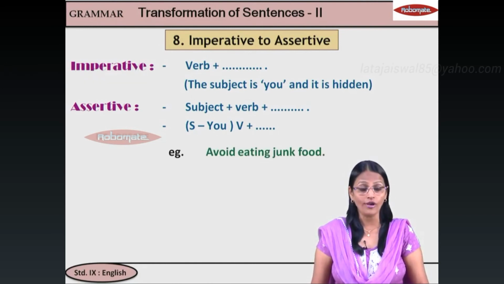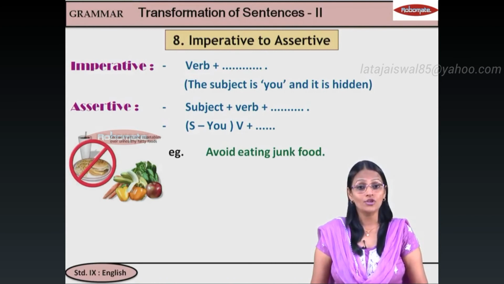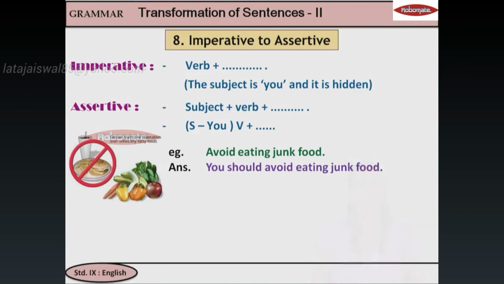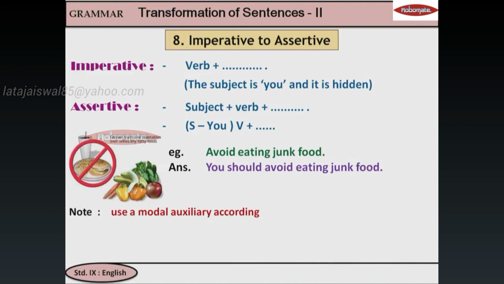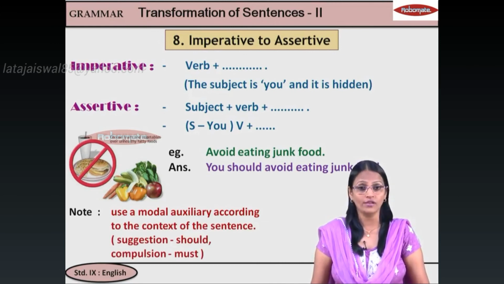Example, avoid eating junk food. अब ये imperative है, क्योंकि verb से शुरू हुआ, तो इसका assertive में आपको subject लिखना पड़ेगा. Subject is you. So you will say you and then you add should because it is suggestion. You should avoid eating junk food. You are using modal auxiliary according to the context of the sentence. मतलब suggestion है तो should और compulsion है तो must.